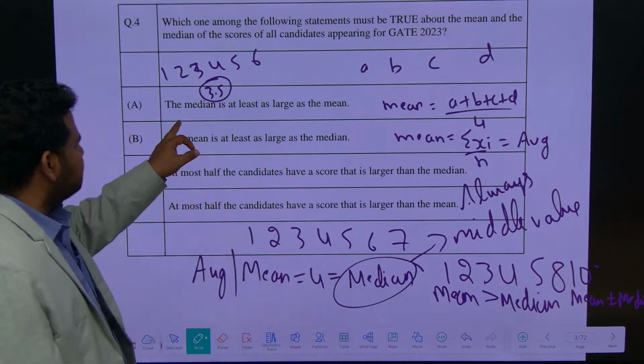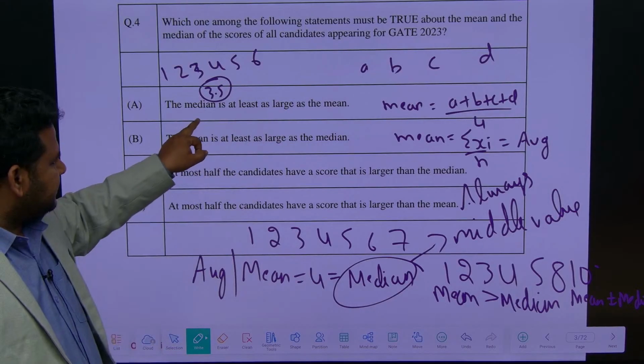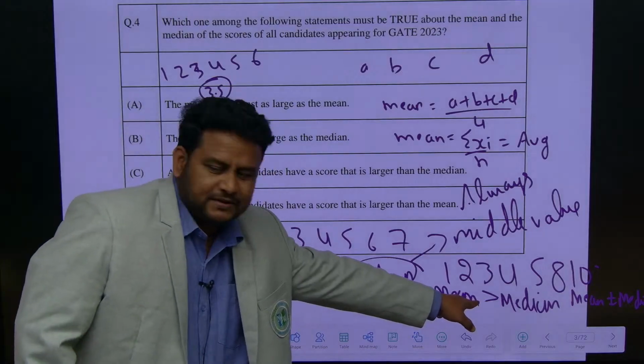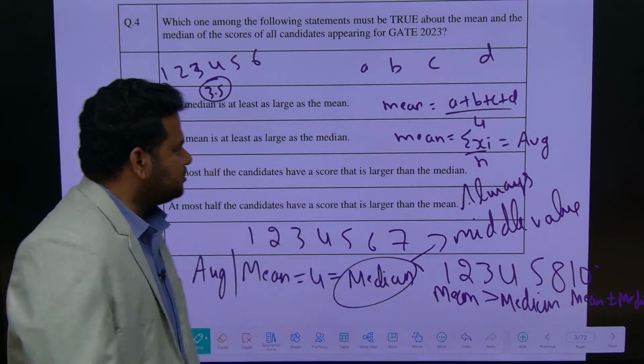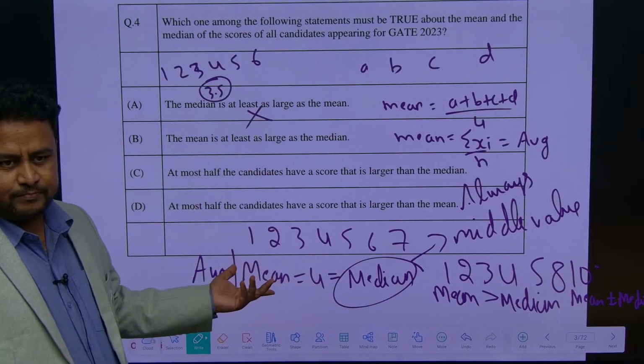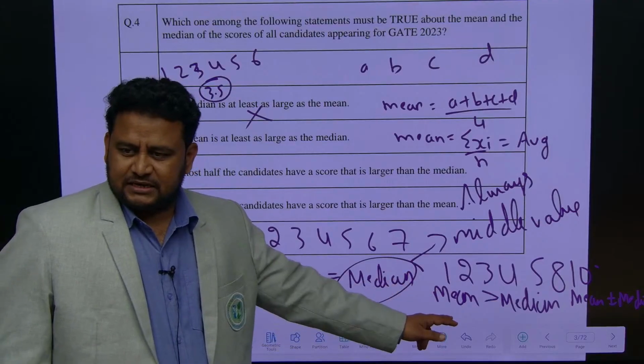Now, look at this option: the median is at least as large as the mean. No, it need not be. Here, the median is less than the mean, in this example only. So, this option is ruled out. The mean is at least as large as the median? No. It can be greater than the median, and it can also be less than the median.